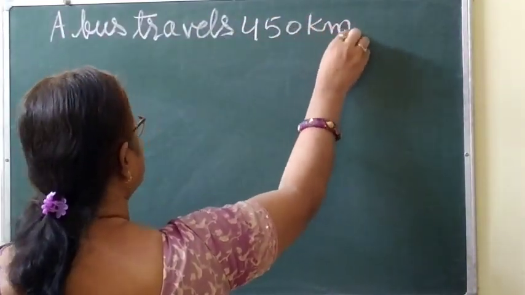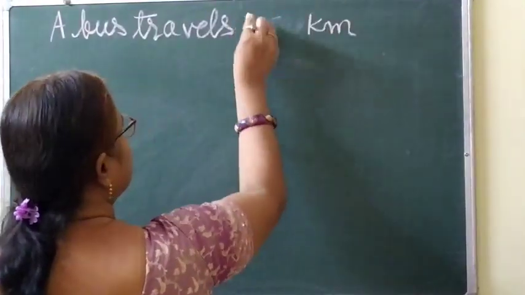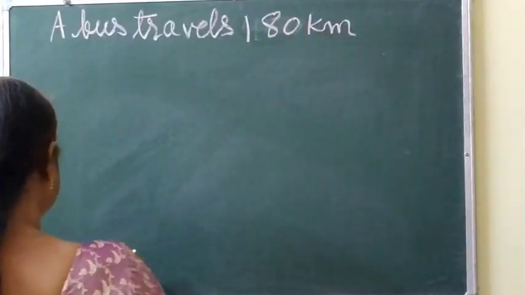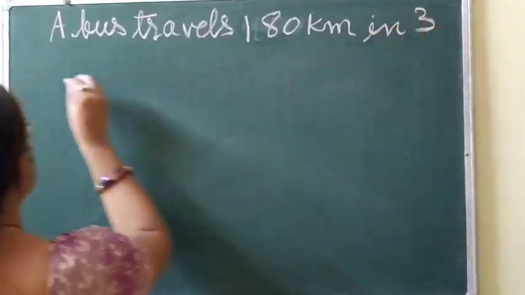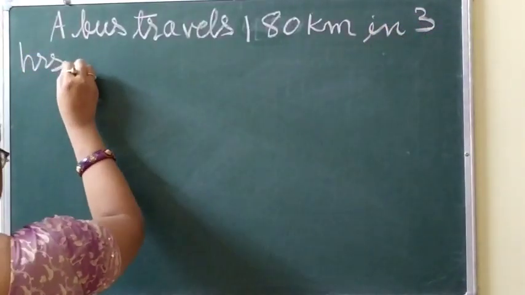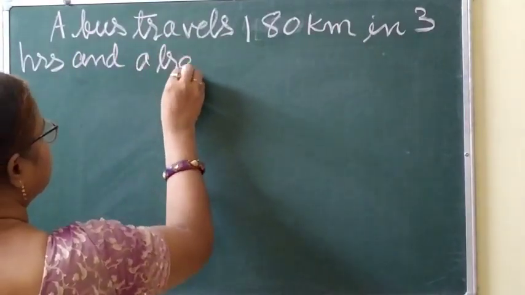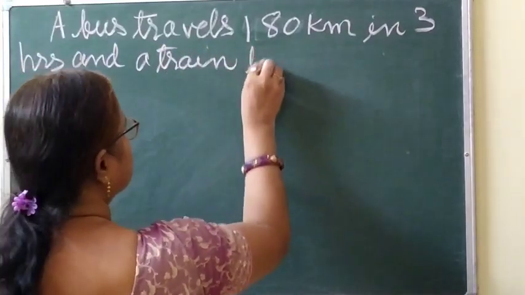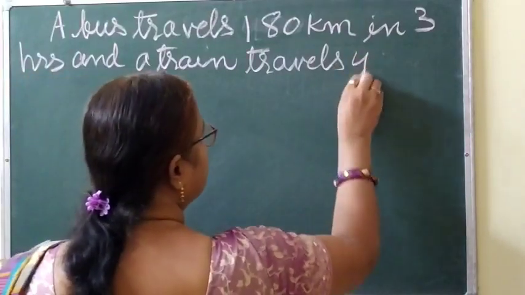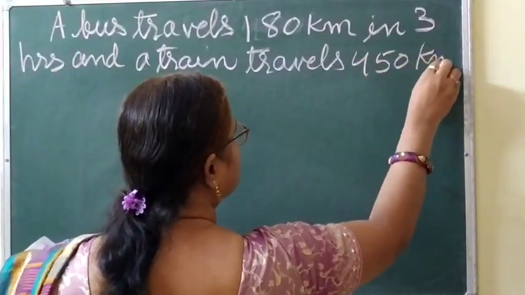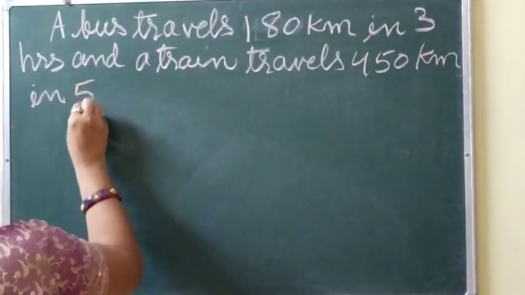Sorry, not 450, 180. A bus travels 180 kilometer in 3 hours, and a train travels 450 kilometer in 5 hours.